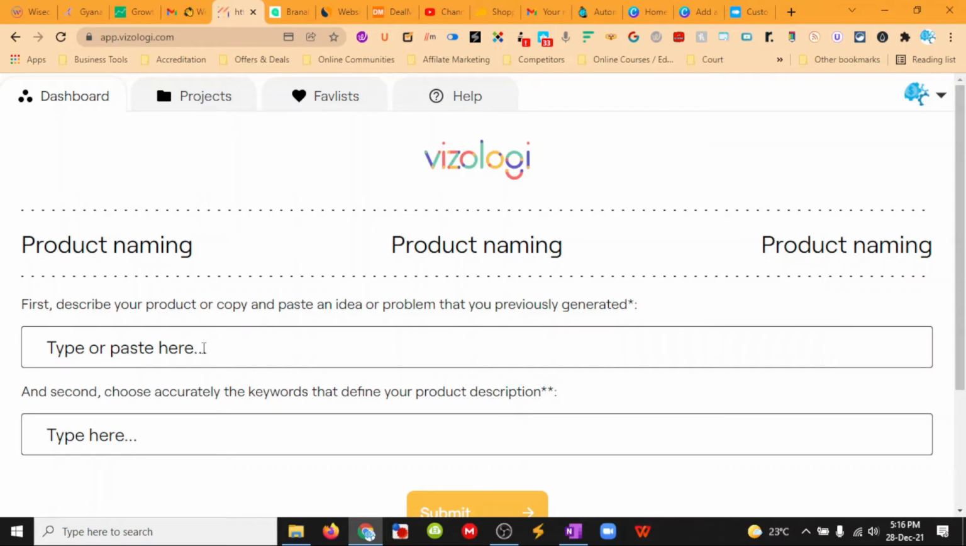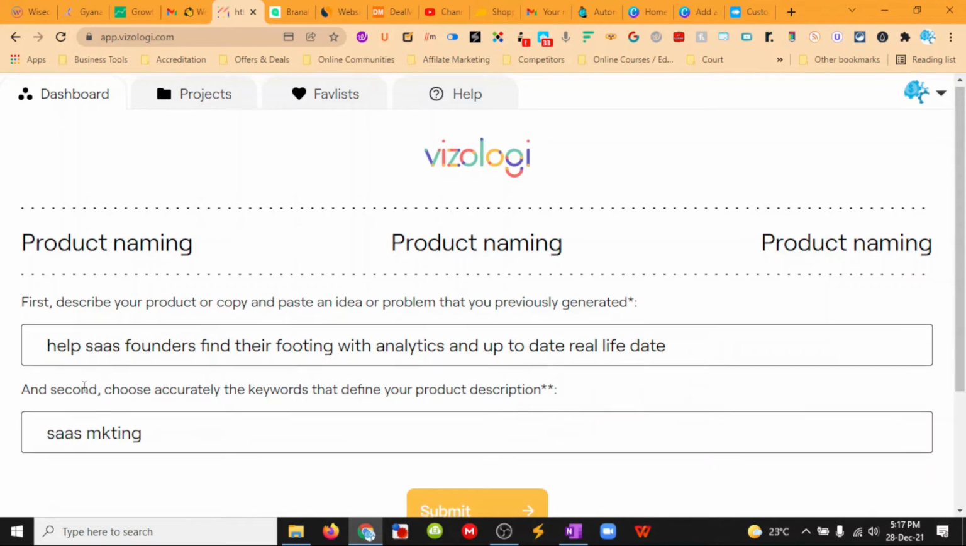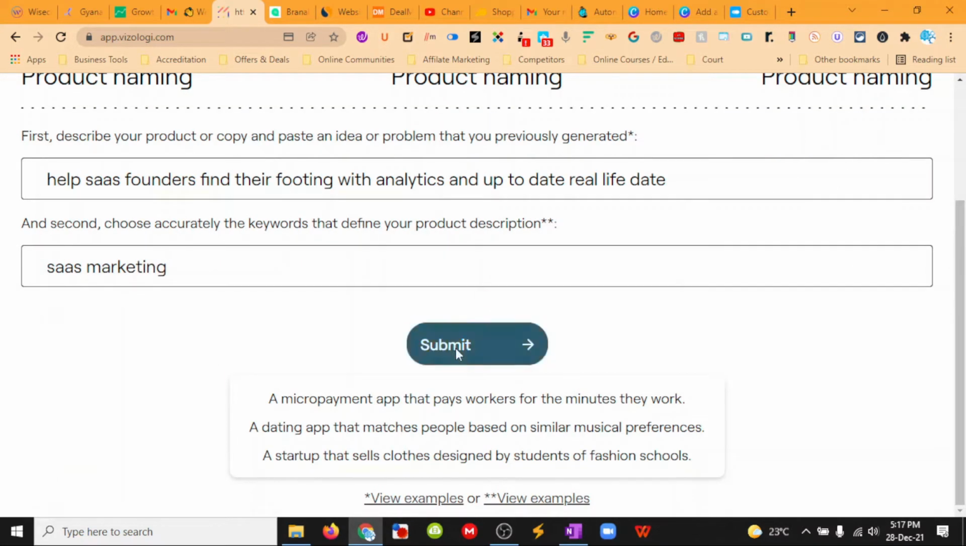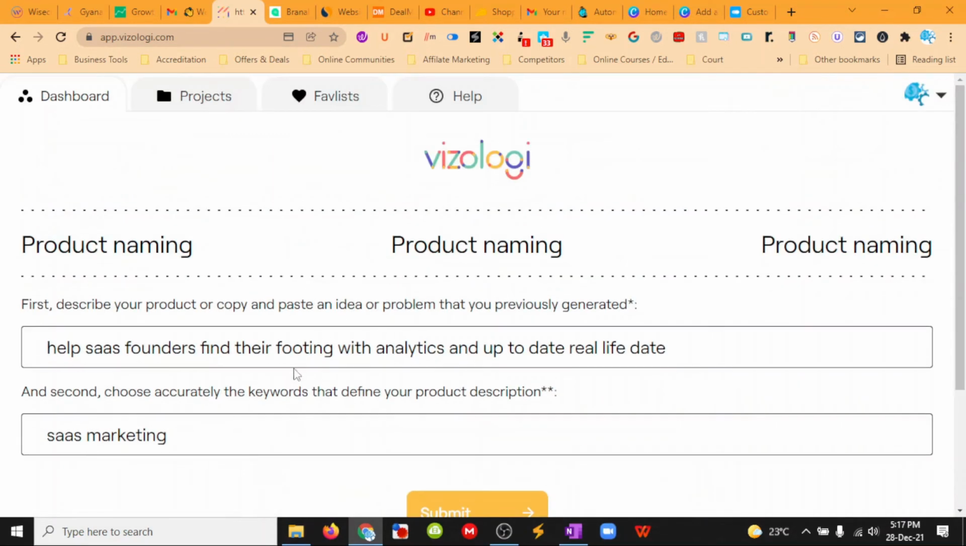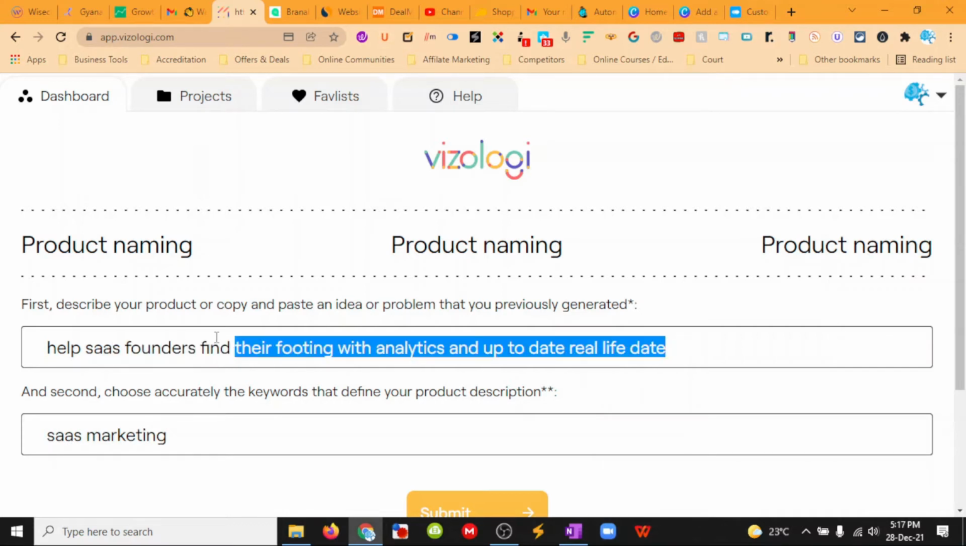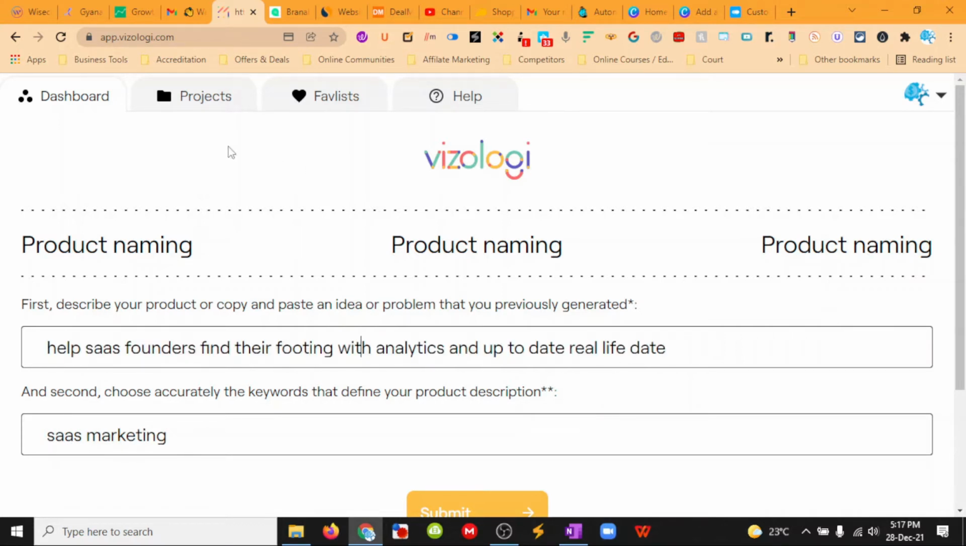So we just type in, was it, so us founders find their thing with critics, real life data. There we go, and choose okay. So SaaS marketing, sorry, I did the abbreviation, SaaS marketing. Okay, submit, and it kind of just puts it together again, and you find this same thing in Niches, and it will come back with a combination of bits and pieces from these keywords and what it gathers from that. I'll show you examples of what it has generated a bit later on.